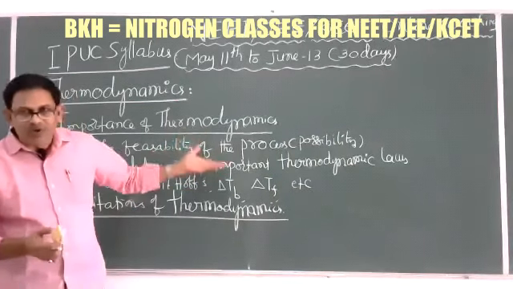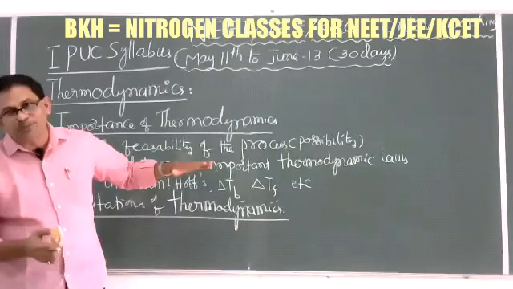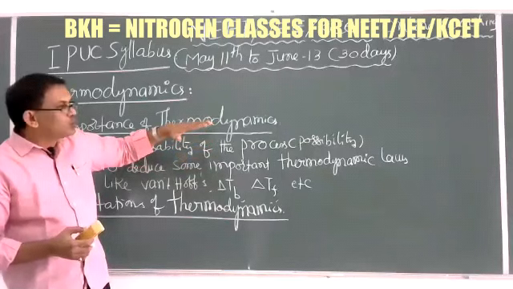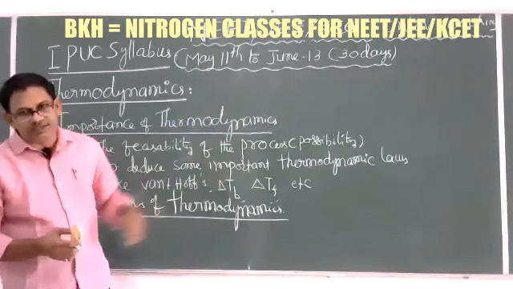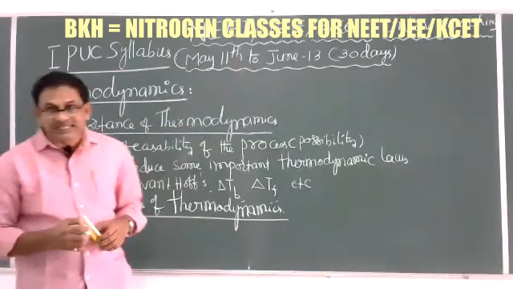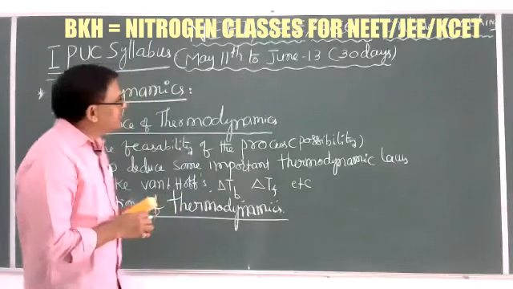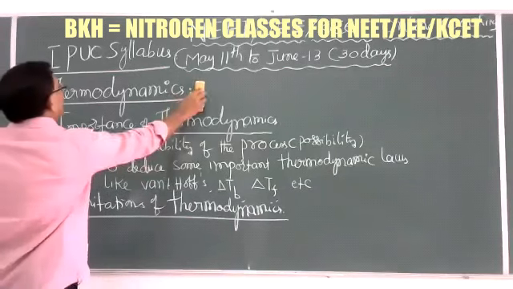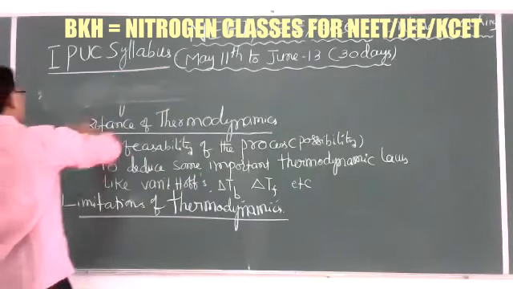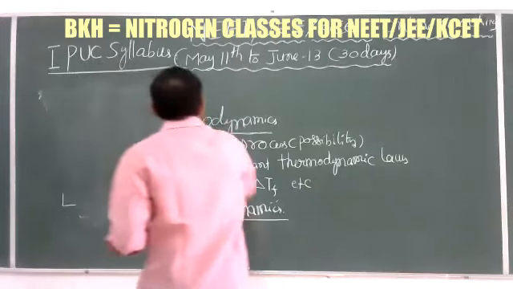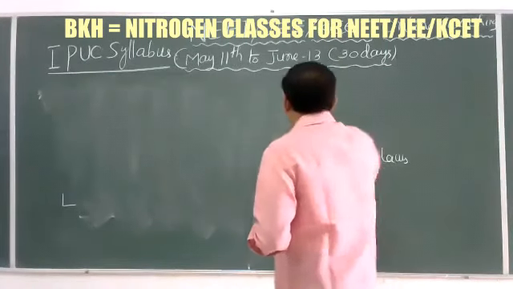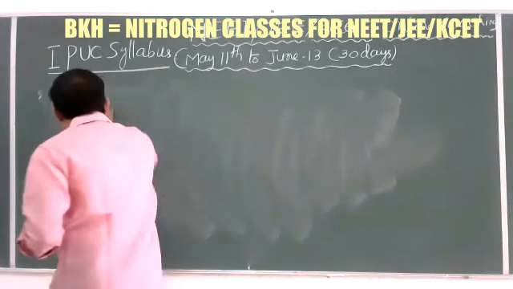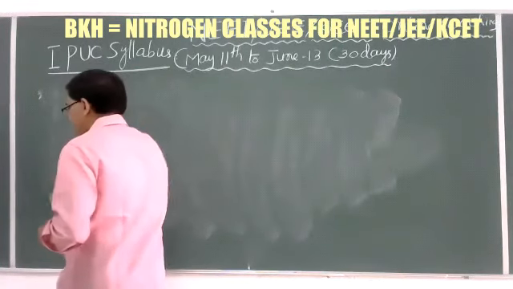And is the process possible or not. So these are some important questions that arise in thermodynamics. To answer all these questions, we want some important basic technical terms. So I'll introduce some important basic technical terms, then I'll explain some important theorems and derivations. So anyhow, here are the important thermodynamic terms.